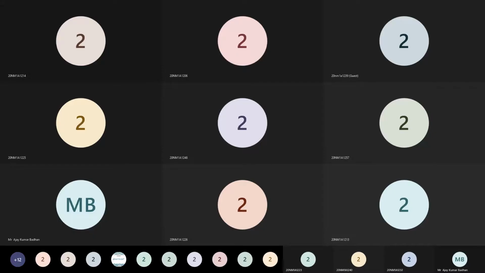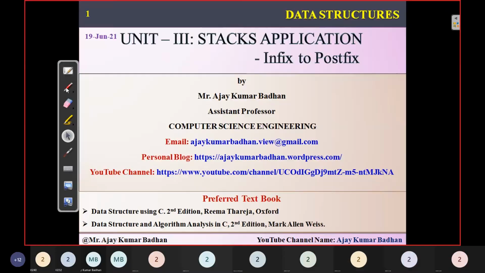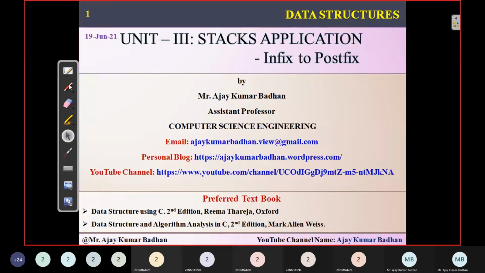To the session on stack applications. In this particular session, we are going to discuss something very important: infix notation, prefix notation, and postfix notation. In the previous session, we discussed something called the parenthesis checker, right?